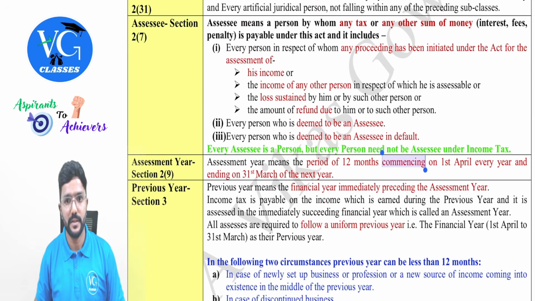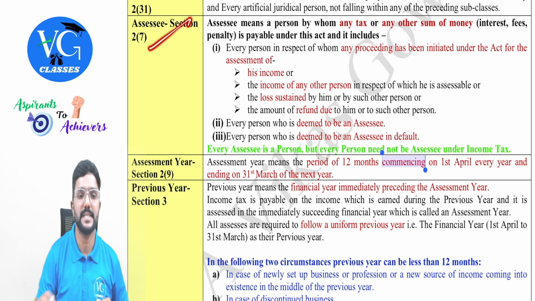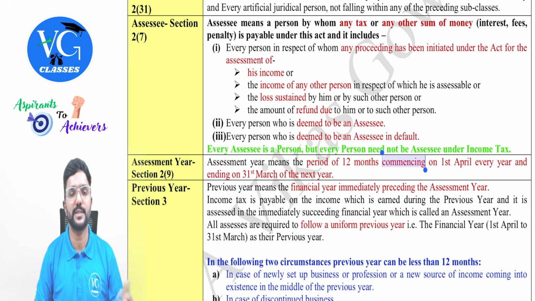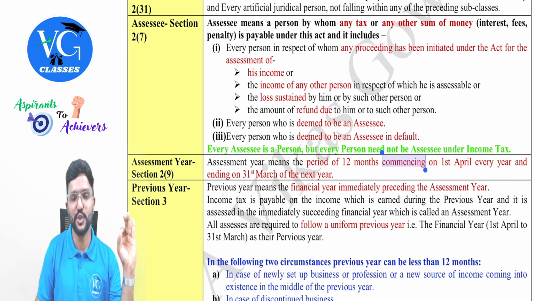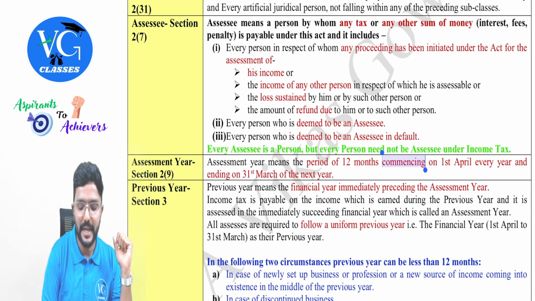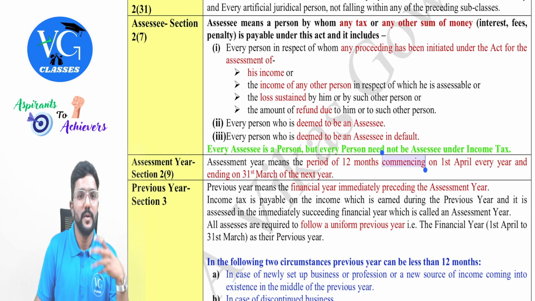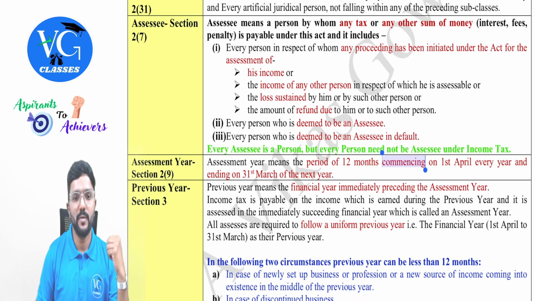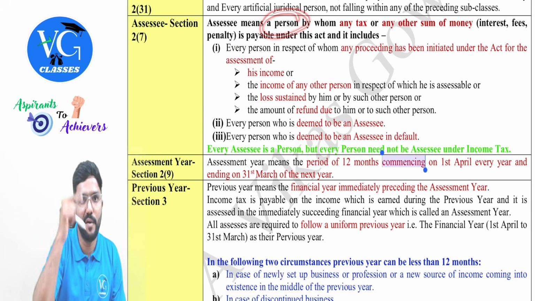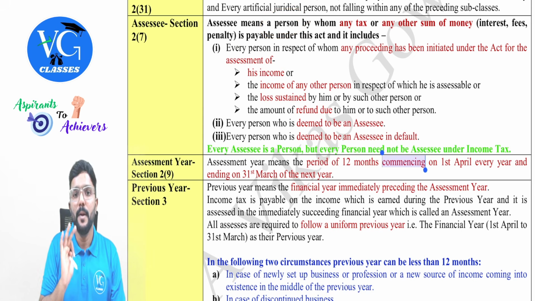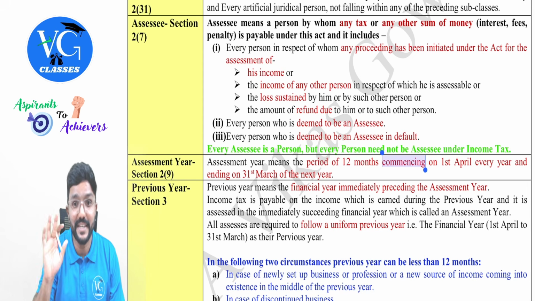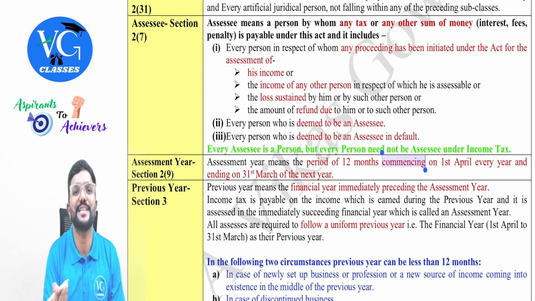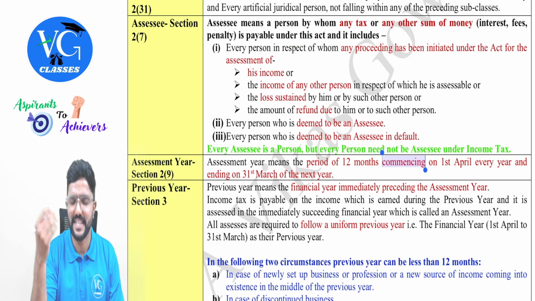Okay, sir. Next, the most important definition, that is assessee. Any person who pays income tax is called assessee, guys. Don't use the word taxpayer. Being a professional student, please don't use the word taxpayer. Use the word assessee. Yes, sir. So assessee is defined in section 2 clause 7. What is it? We will understand. Assessee means a person. Who is person? We already understood, 2 clause 31. By whom any tax, which tax, sir? Even GST? No, any tax under this act means Income Tax Act, guys, including cess, surcharge, everything.